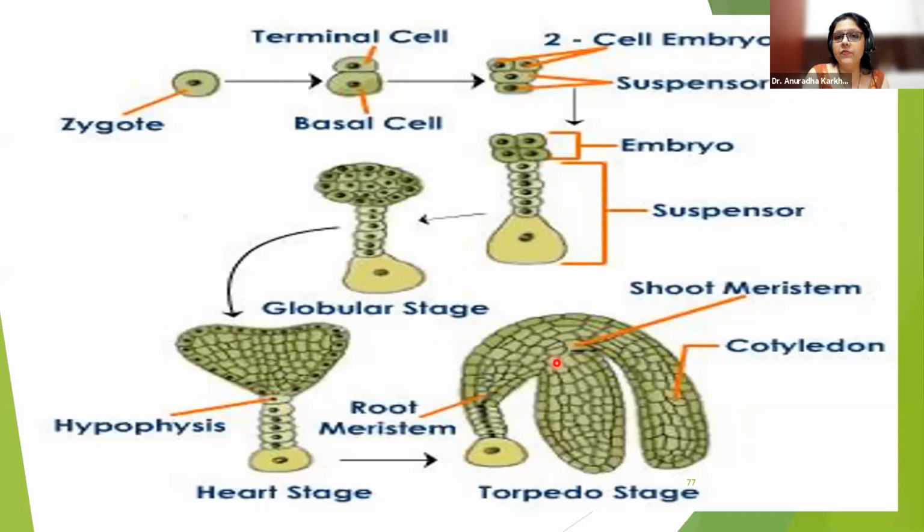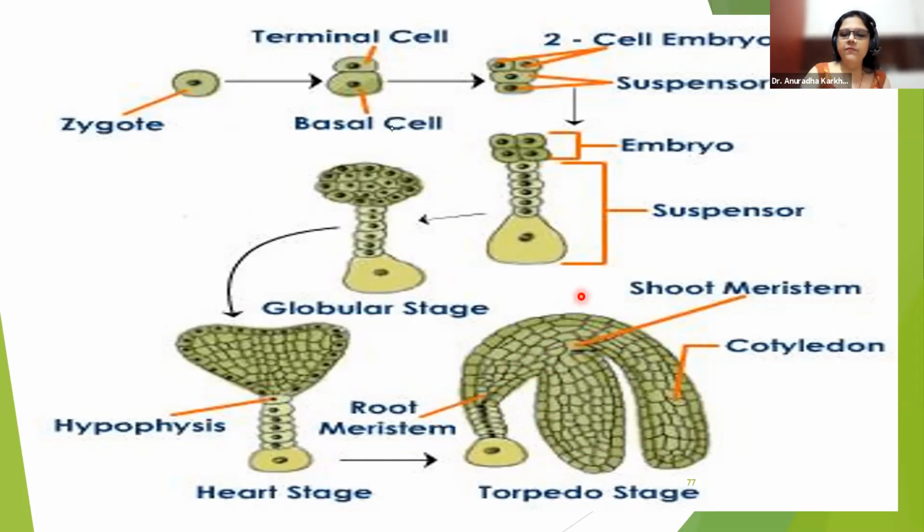That is going to be your horseshoe. So here you can see this horseshoe shape, which is actually called the torpedo stage. But if you can see over here, these are remaining as they are. The suspensor cells are still not growing further. But this is growing. See how it has become. Look at it. Horseshoe.